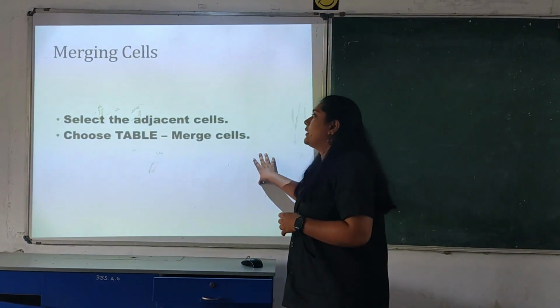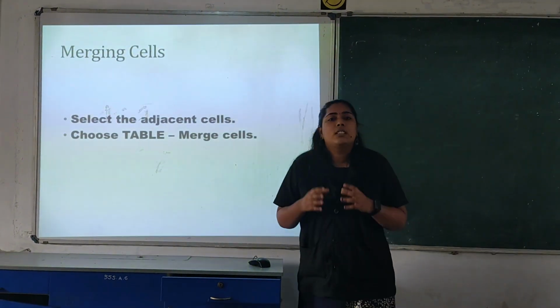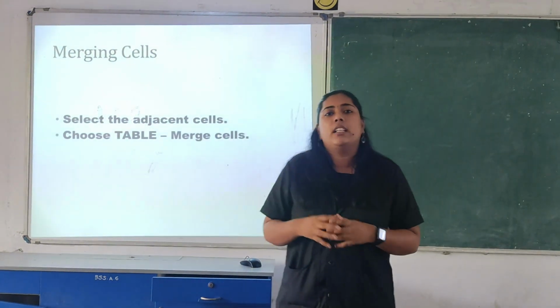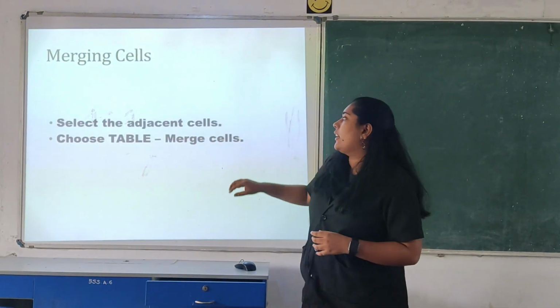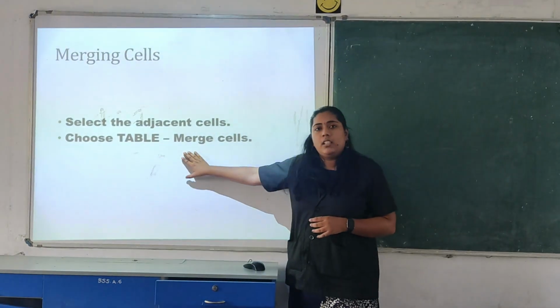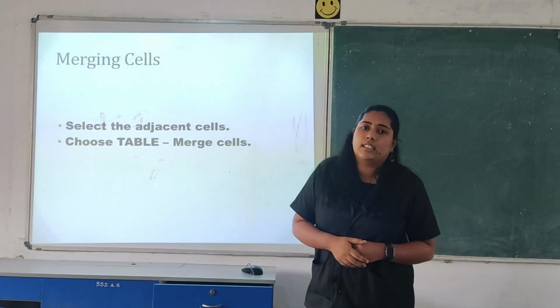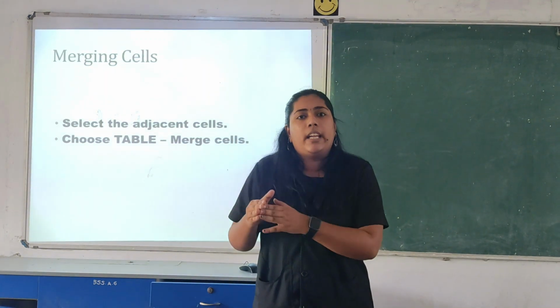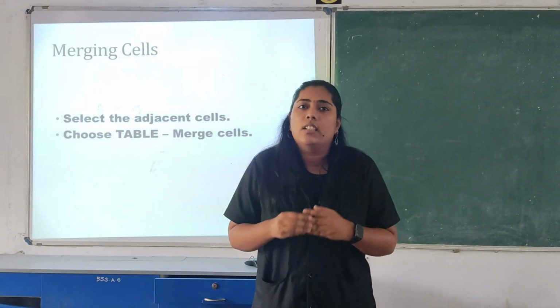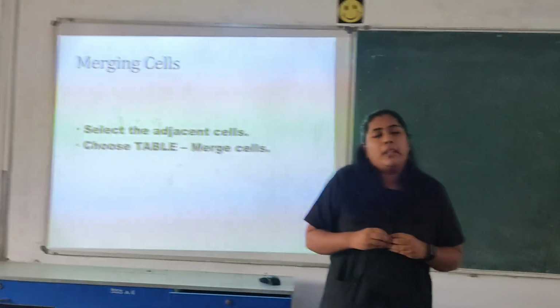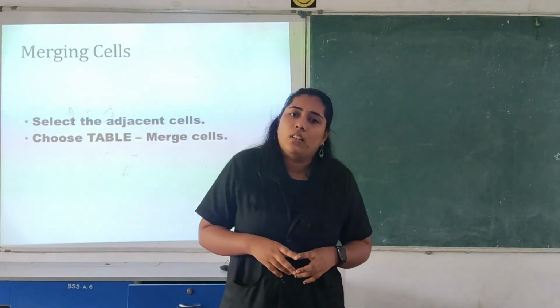For merging, first we have to select the cells. If we are combining the first two cells, we select those two cells, then go to the merge table menu and select merge cells. In the merge cells option, sub-options will come, and from that we select merge cells. So the selected cells will become a single cell.